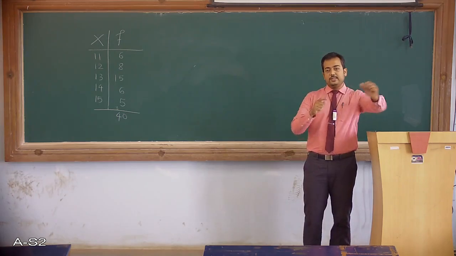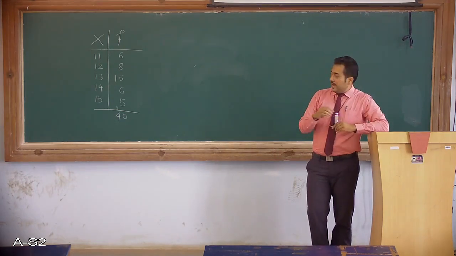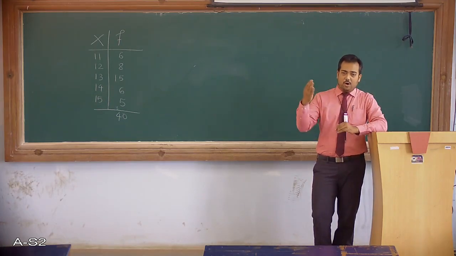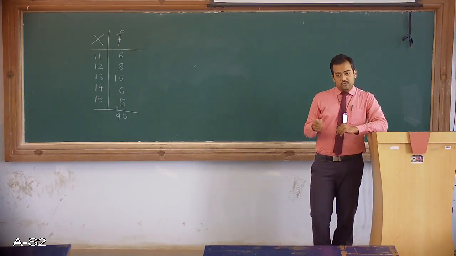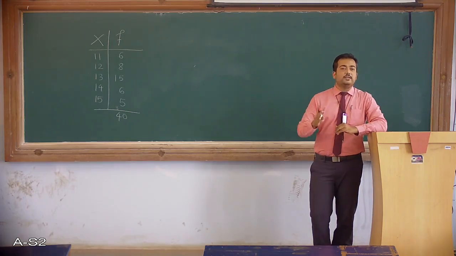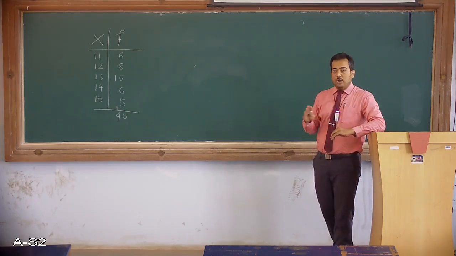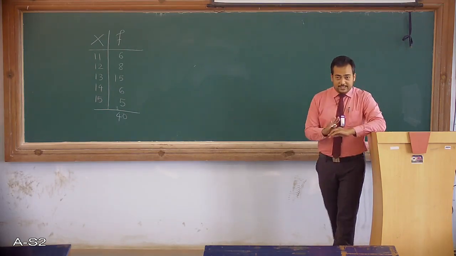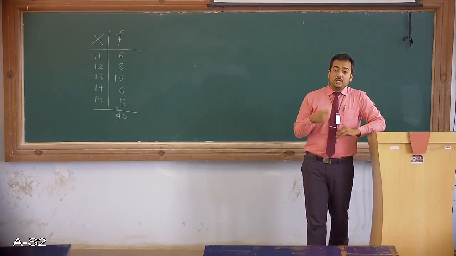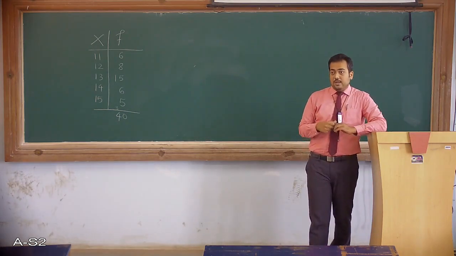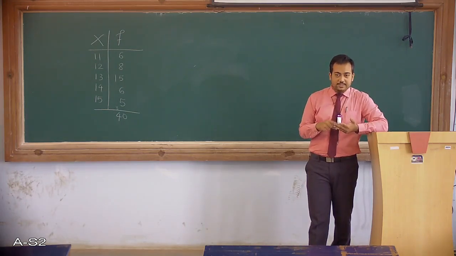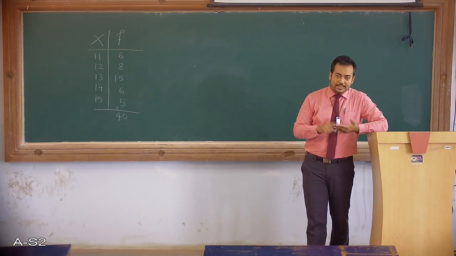So total entries are 40 and distinct values are 5. Those are repeated, and all together that makes 40 entries in the distribution. So we have got the denominator from our formula, that is we have to divide the sum of all the elements by 40 in this case. Now how are we going to find the sum of all the elements? We are not going to add just 11 plus 12 plus 13 plus 14 plus 15. That will really not give me the sum of all the elements.